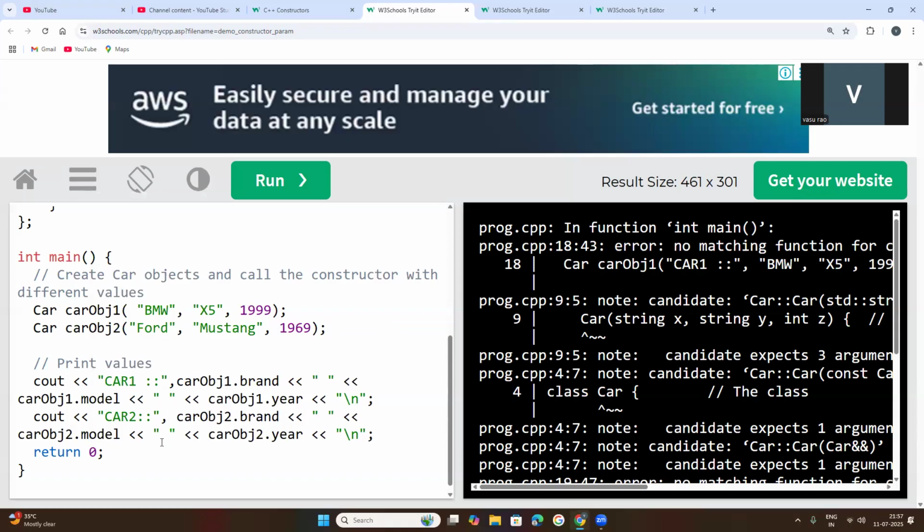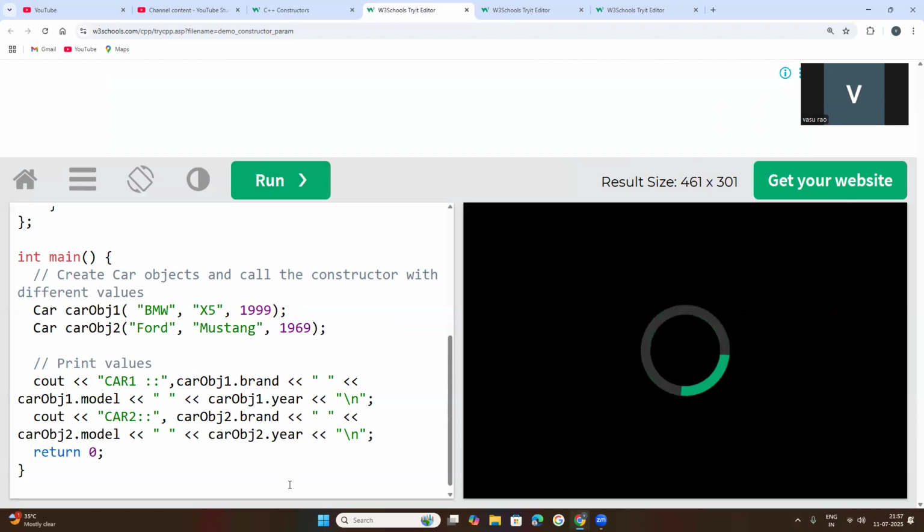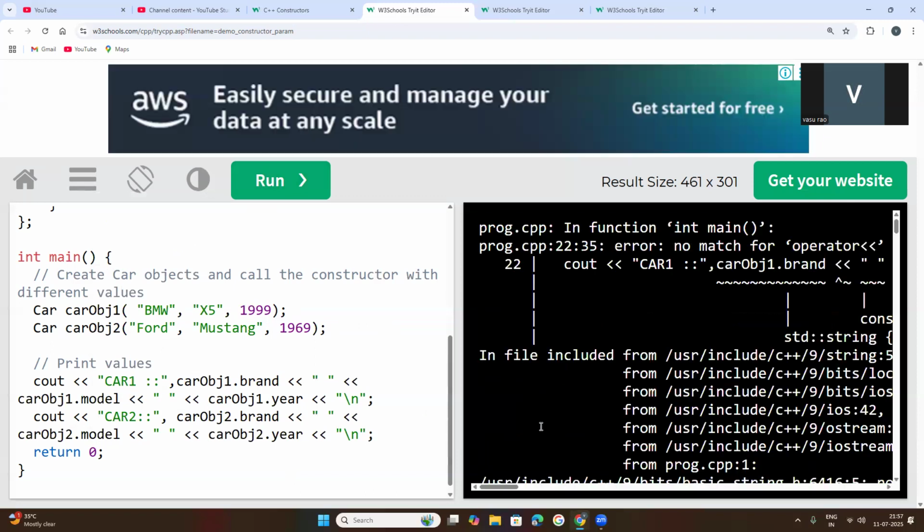Now you run this code. Still, the file is included, cout. Here no comma, you need to keep the insertion operator, car1, and car2.